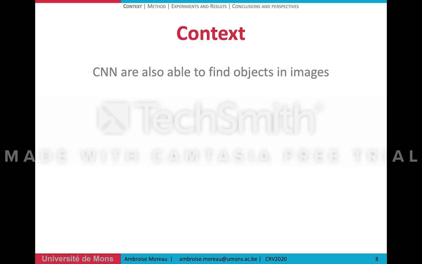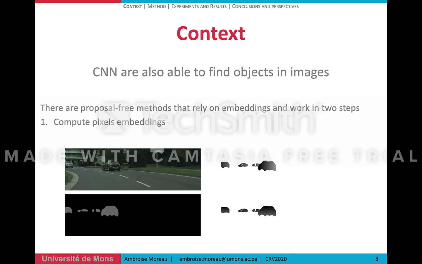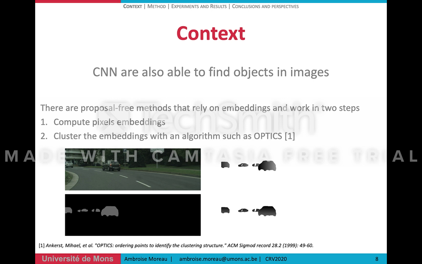In parallel to the region proposal methods, there are also the proposal-free methods that rely on pixel embeddings and work in 2 steps. First, they compute the pixel embeddings, for instance, the x and y offsets between the pixel coordinates and the center of the object, as shown in this image. And then they cluster the embeddings with an algorithm such as OPTICS.